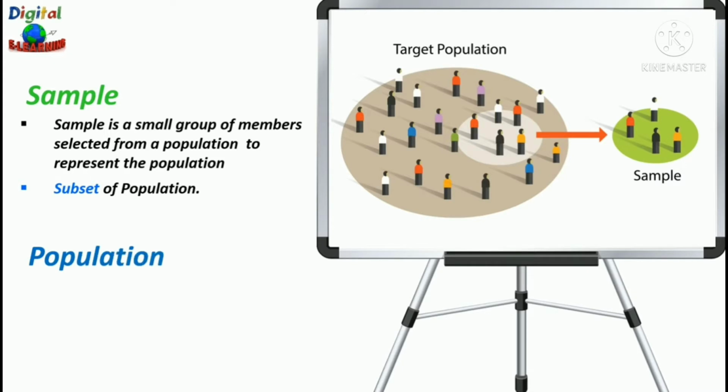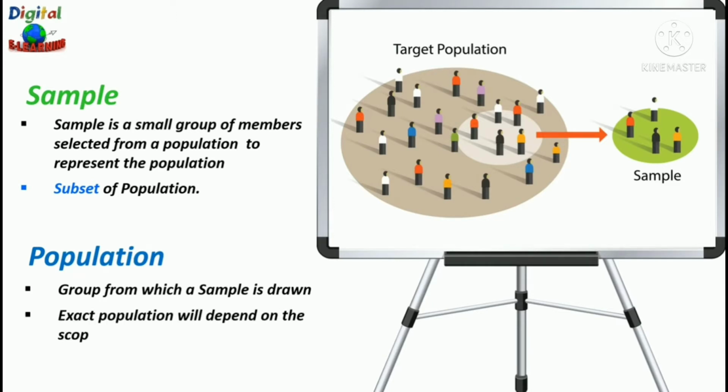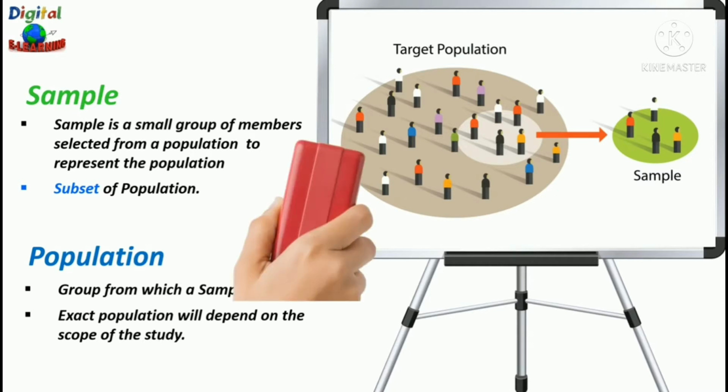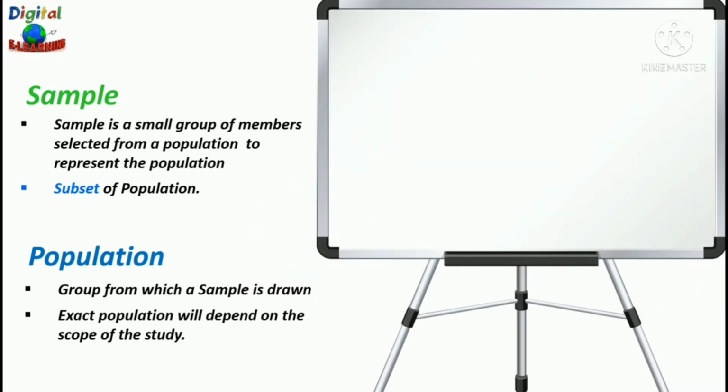Now, what is population? Population is a group from which the sample is drawn. Exact population will depend upon the scope of the study. Let us understand with some real life examples here.